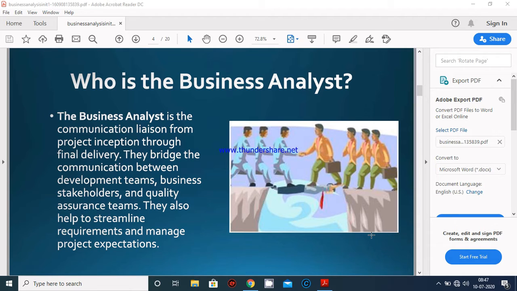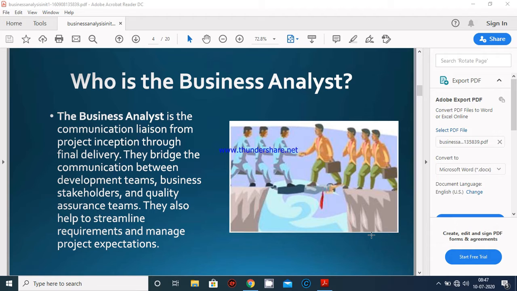Who is a business analyst? The business analyst is the communication liaison from project inception through final delivery. They bridge the communication between development teams, business stakeholders, and quality assurance teams. They also help to streamline requirements and manage project expectations.